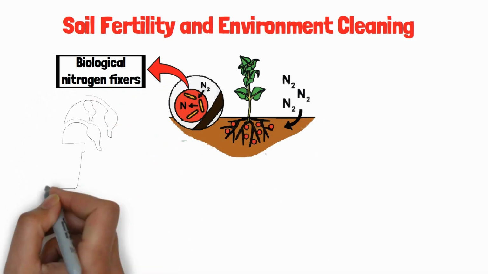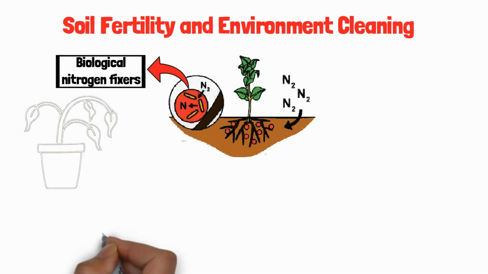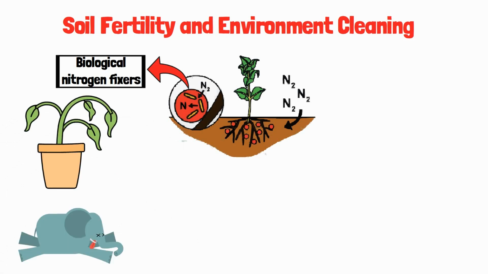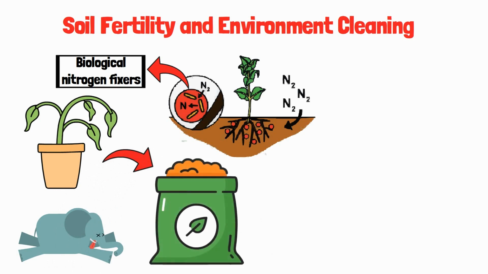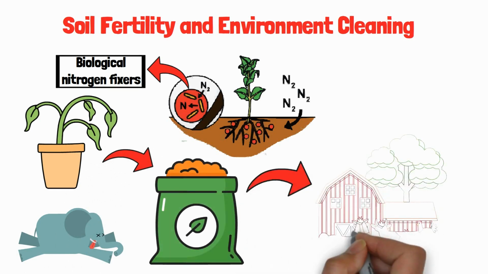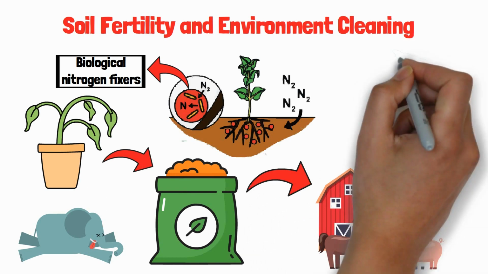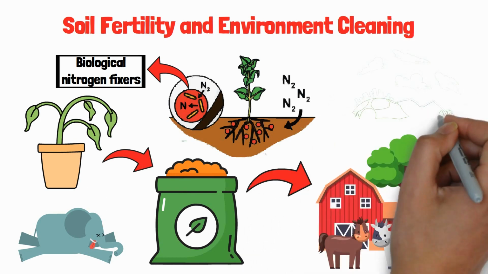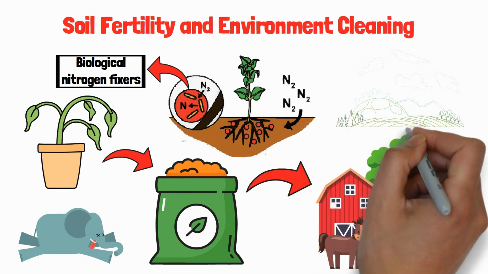Large volumes of dead organic matter, such as decaying plants and dead animals, disappear after some time. This is because the microorganisms decompose dead organic waste of plants and animals, converting them into simple substances. The plant waste is converted to manure. In this process, nutrients are released, which can be used by other plants and animals. Hence, we see that microorganisms are useful in degrading harmful and foul-smelling substances and thereby cleaning up the environment.